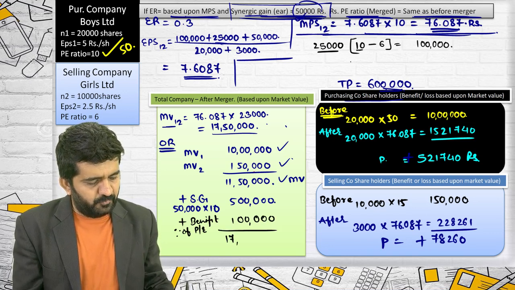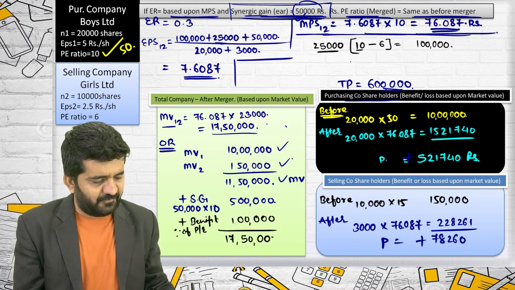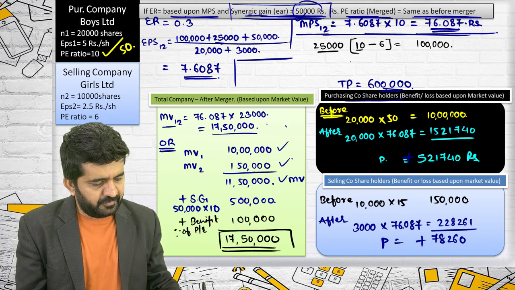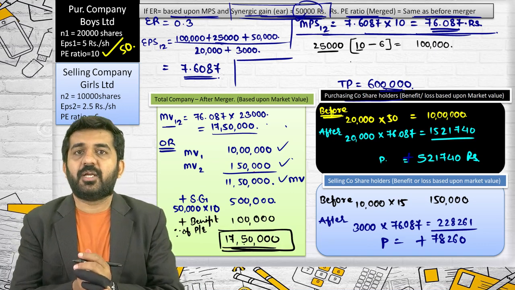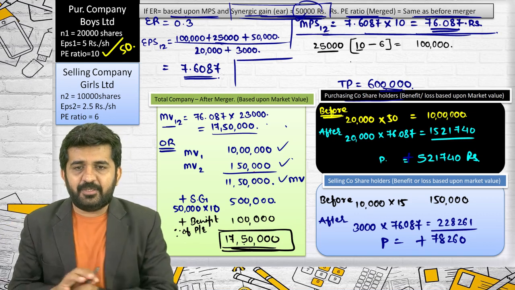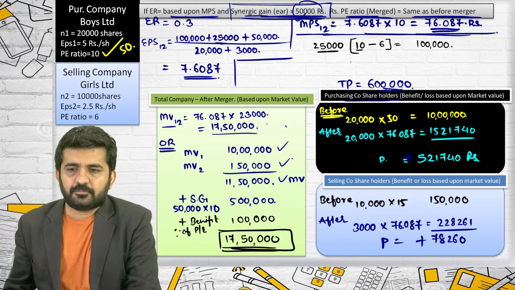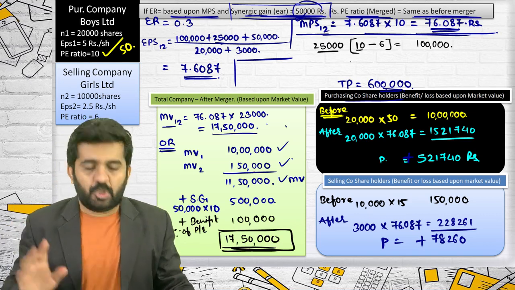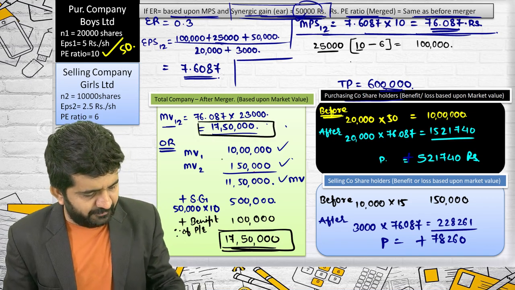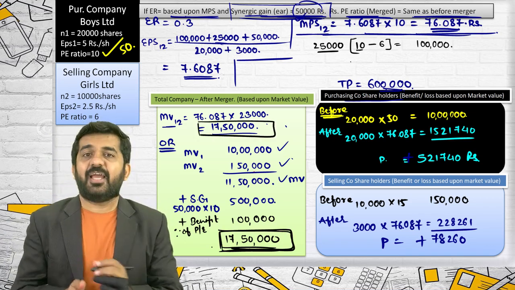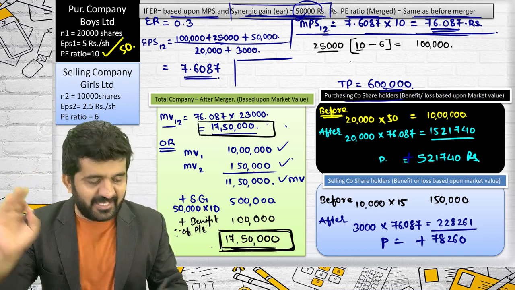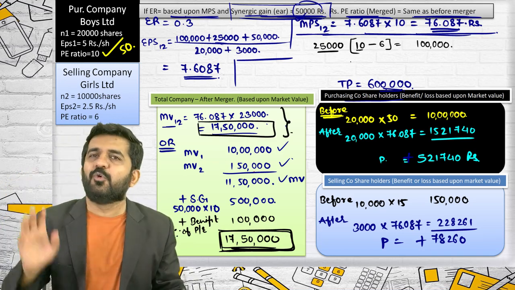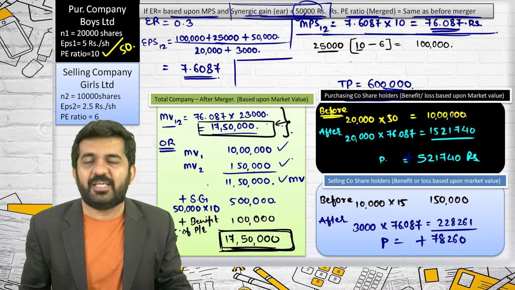Total value will be 17,50,000 rupees. Is it alright? Please concentrate. These two figures should be the same. 17,50,000, 17,50,000. And in examination, you will be finding out by this method only.